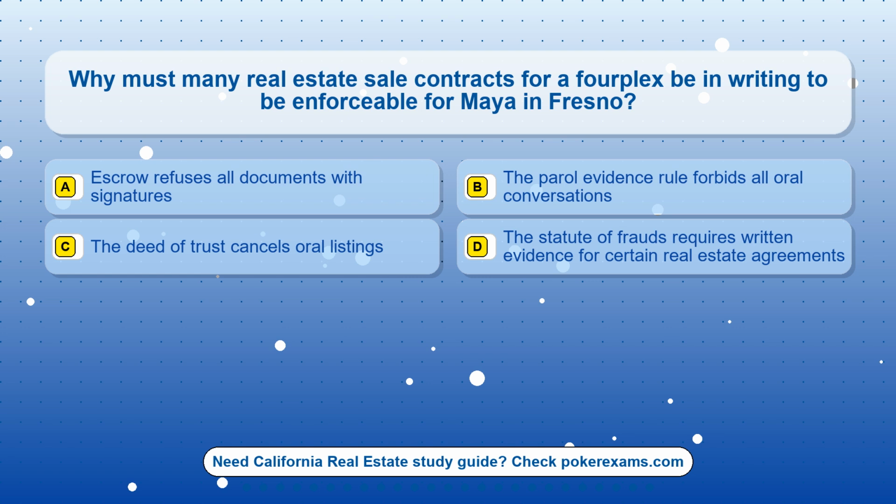Question 5. Why must many real estate sale contracts for a fourplex be in writing to be enforceable for Maya in Fresno? Option A. Escrow refuses all documents with signatures. Option B. The parole evidence rule forbids all oral conversations. Option C. The deed of trust cancels oral listings. Option D. The statute of frauds requires written evidence for certain real estate agreements.